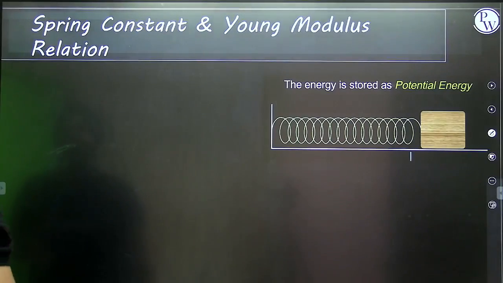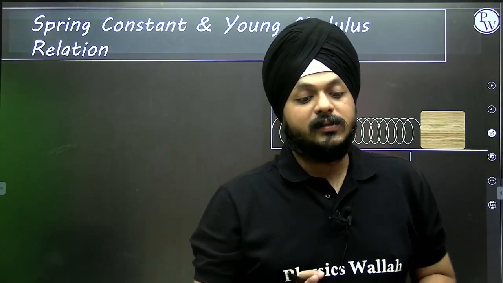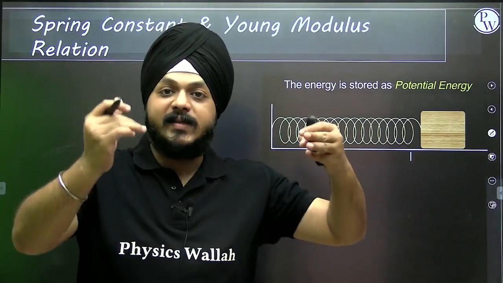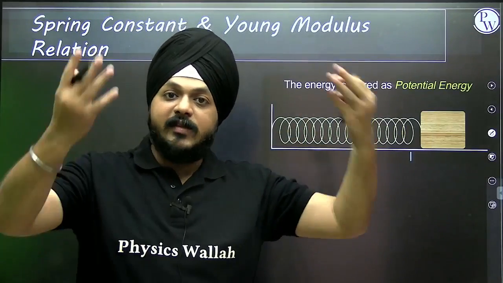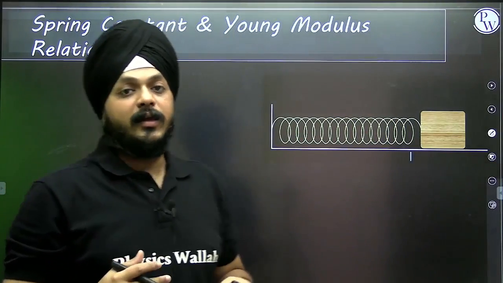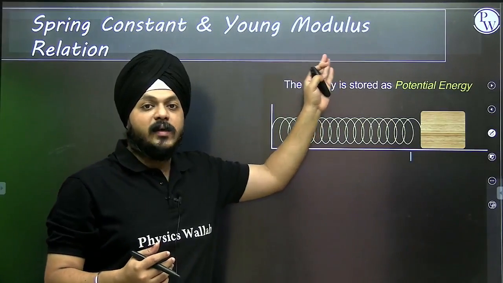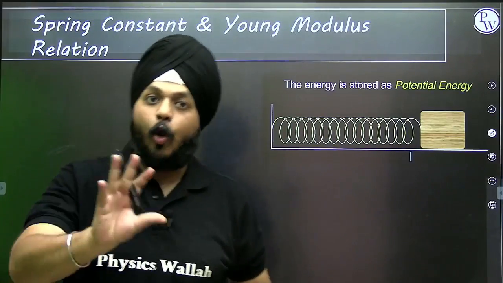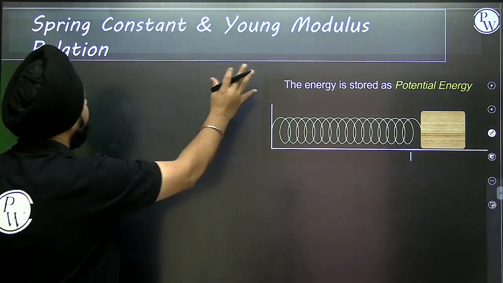Now, there is a relation between the spring constant and the Young's modulus, and that will help us understand the concepts when the springs are connected in series, how to determine the equivalent K, and when the springs are connected in parallel, how to determine the value of K. So first of all, we are going to see the actual relation between the spring constant and the Young's modulus, and then we are going to see some cases of combinations of rods when they are considered as springs.